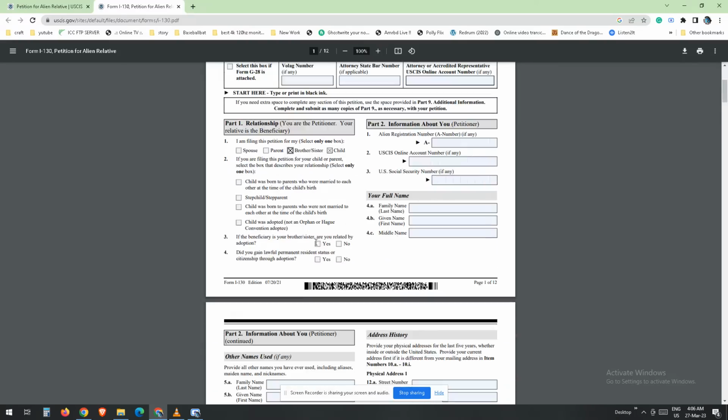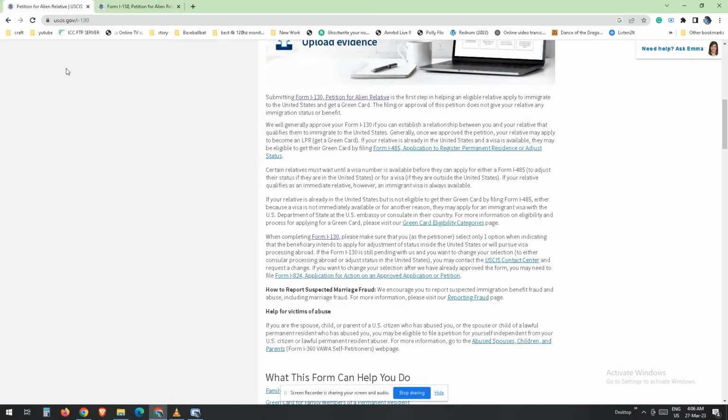Steps for filing Form I-130. Now that we have discussed the purpose of Form I-130 and who is eligible to file it, let's go over the necessary steps for filing the form. Step 1. Gather required documentation.